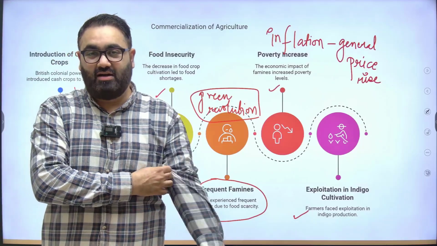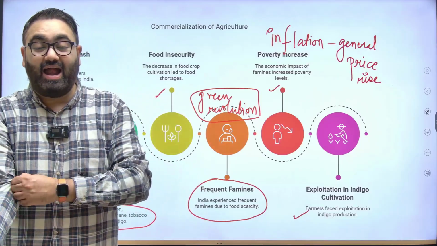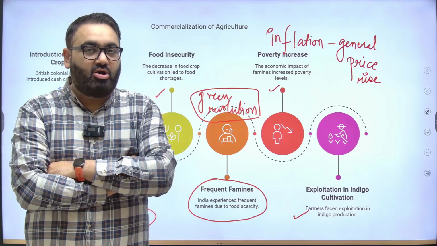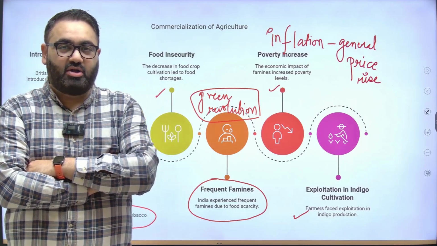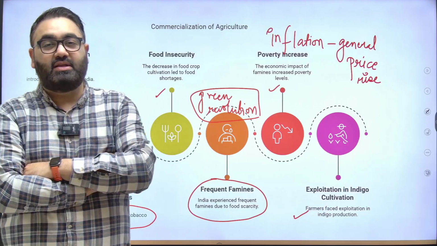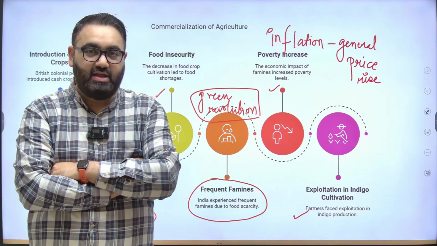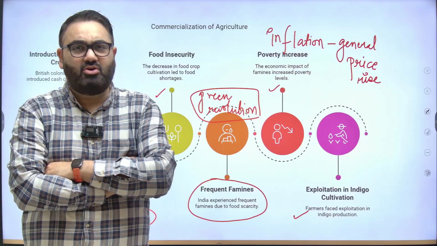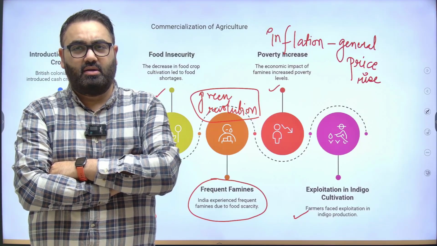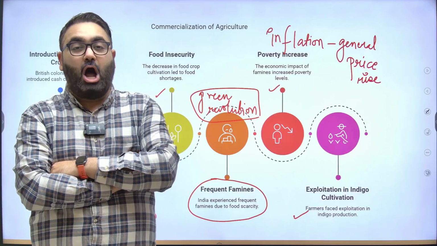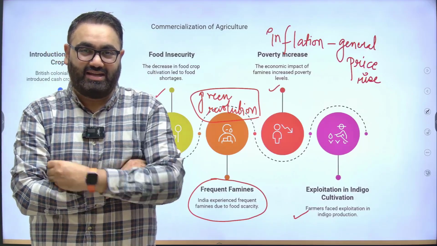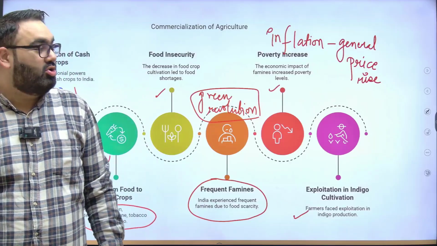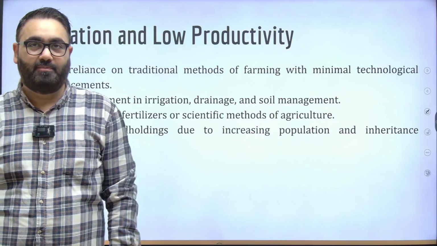And the British had discovered that it can be grown in India and it had a significant demand around the world. They were not concerned about the fact that indigo production is extremely harmful for the soil quality. It takes away a lot of nutrients. It does not leave the soil in a good condition. They were not concerned about that. The British were only concerned about how much money they could gain out of it, and that is where farmers suffered, while the British still forced the farmers to grow crops such as indigo later on.